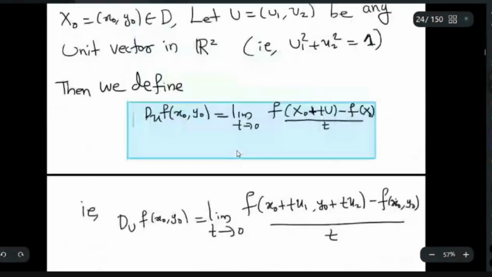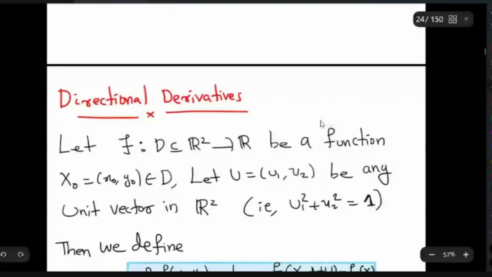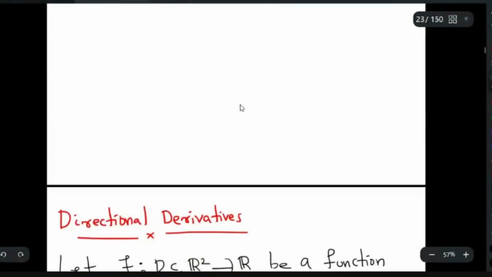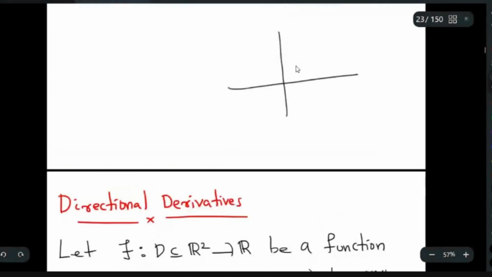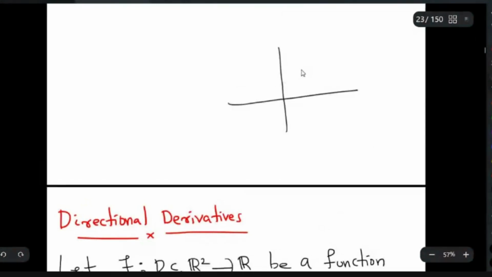So I will tell you what actually these things mean. We are considering some point and some vector. Suppose you wanted to approach the point x0, y0. It is somewhere here, right? You can approach this point in different directions. Because this is in the plane, you can approach in infinitely many ways.